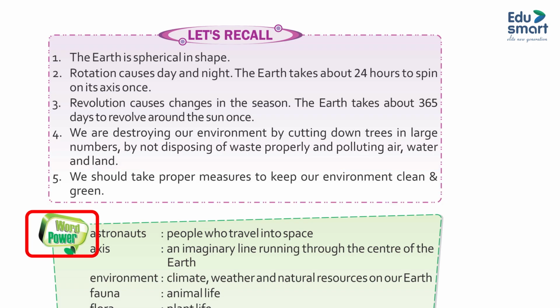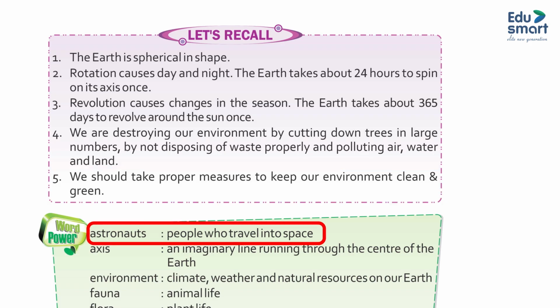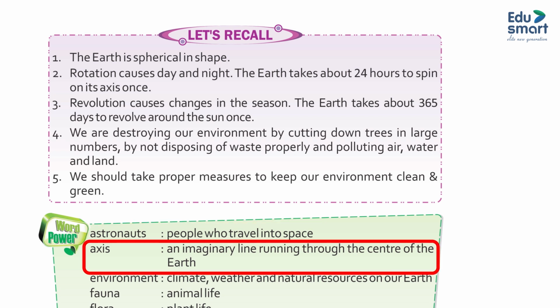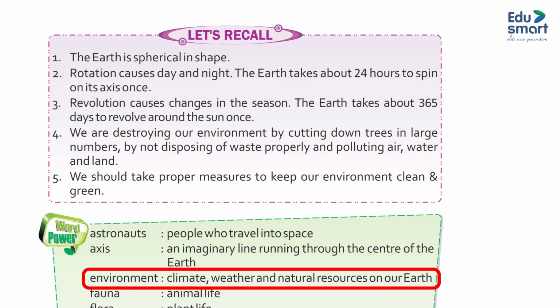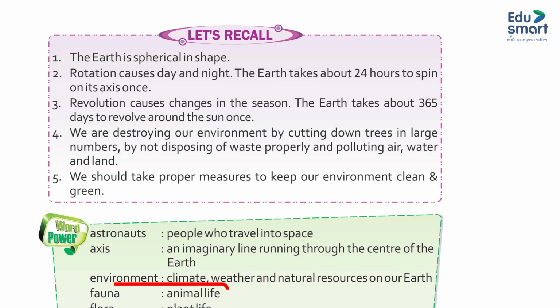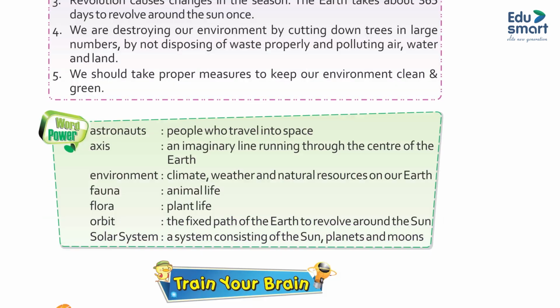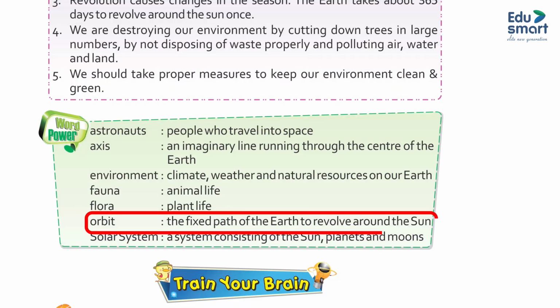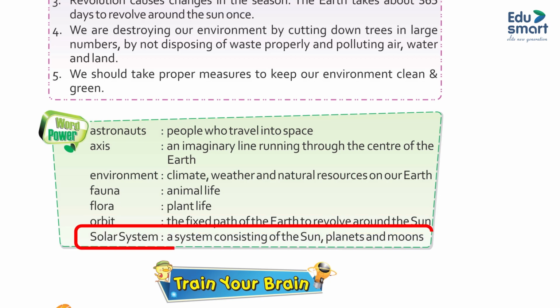Word power. Astronauts: people who travel into space. Axis: an imaginary line running through the center of the earth. Environment: climate, weather, and natural resources on our earth. Fauna: animal life. Flora: plant life. Orbit: the fixed path of the earth to revolve around the sun. Solar system: a system consisting of the sun, planets, and moons.